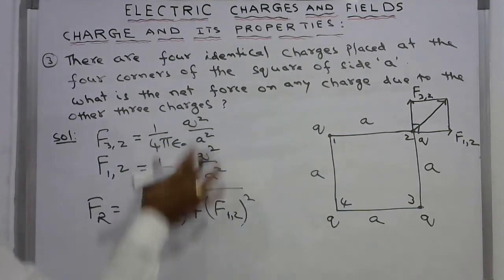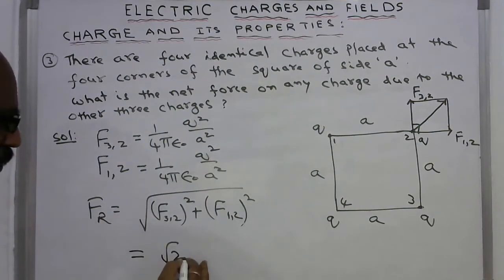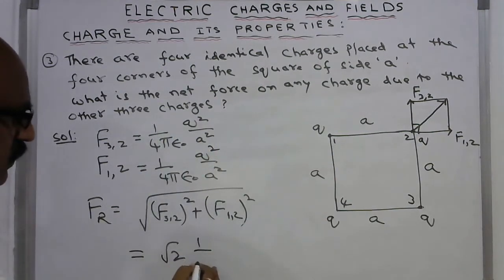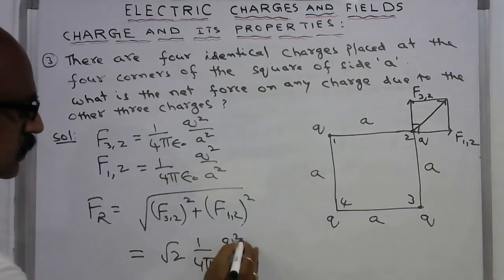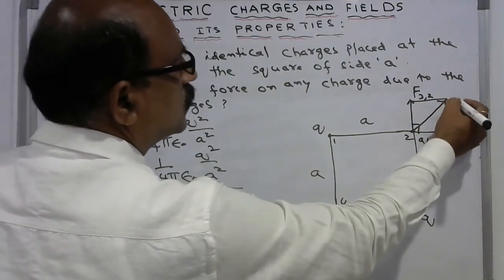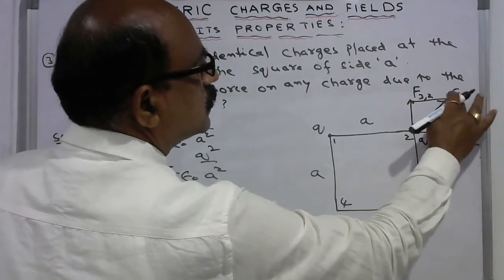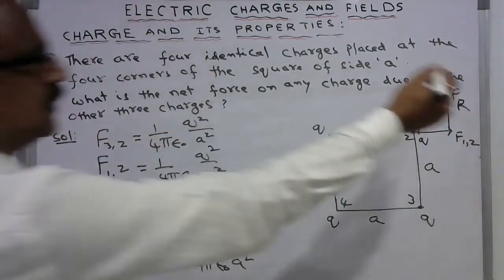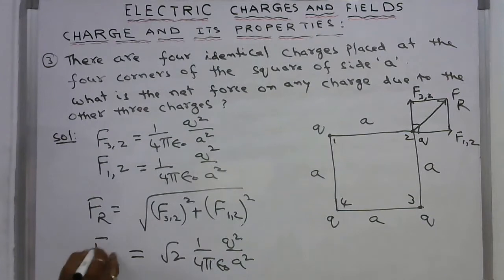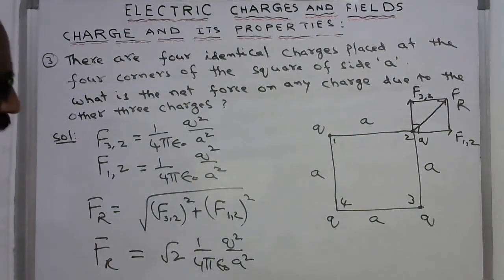So these two are identical, so I write here root 2 times any of these forces. Any of these forces is 1 by 4 pi epsilon naught q square by a square. So this force is known. I write here this is Fr. So what is Fr? Fr is root 2 times 1 by 4 pi epsilon naught q square by a square.